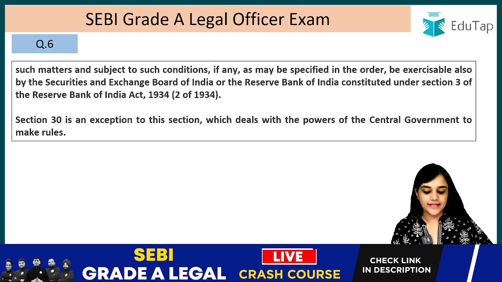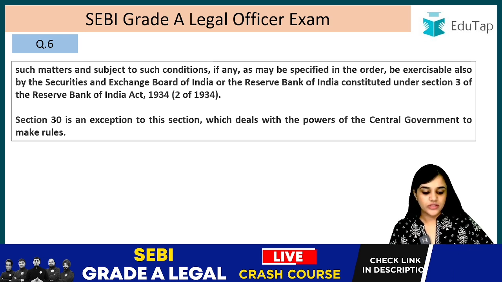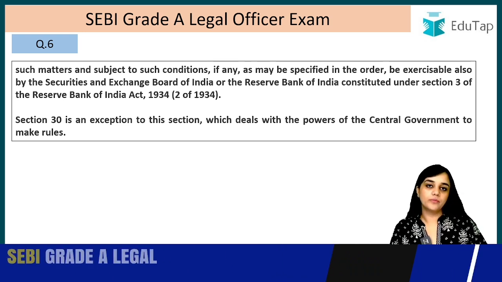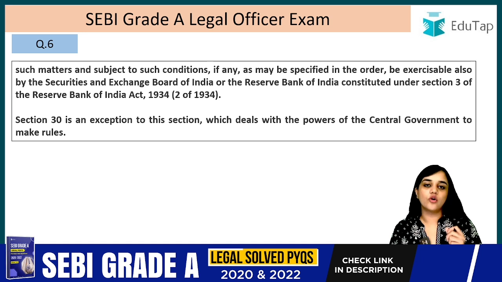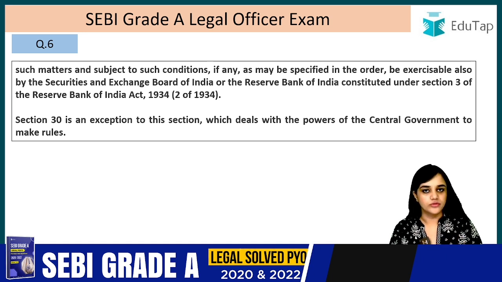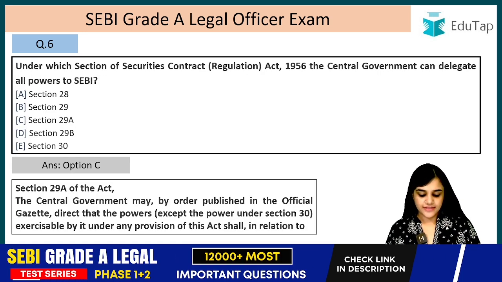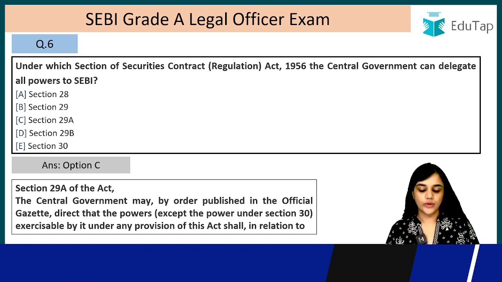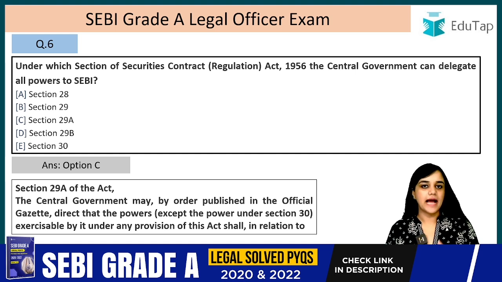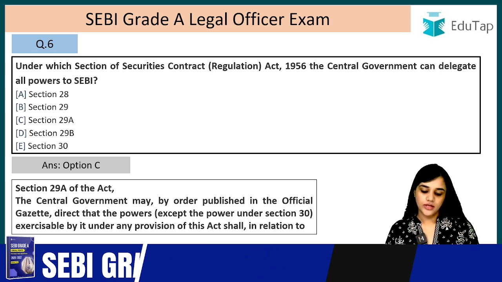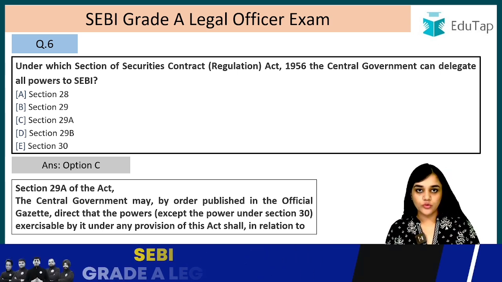Section 30 is an exception to this section which deals with the powers of central government to make rules. So that means all the powers can be delegated except Section 30. And Section 30 deals with the power of the central government to make rules. So clear? That means that Section 30 is the exception to Section 29A, and the central government can delegate the power to the SEBI and the RBI except for Section 30, which deals with the powers of the central government to make rules. Right? Let's move on to question number 7.